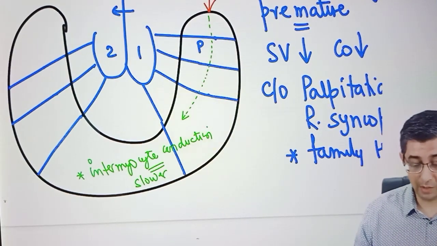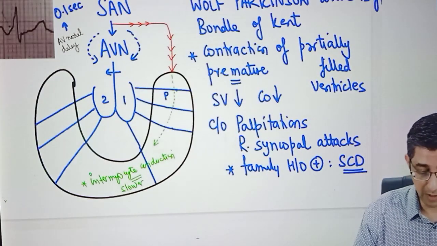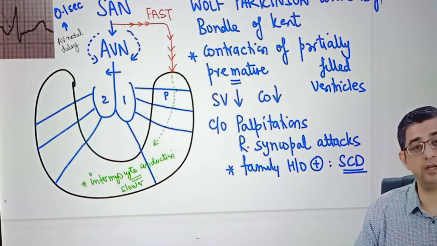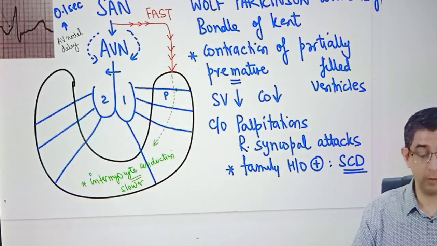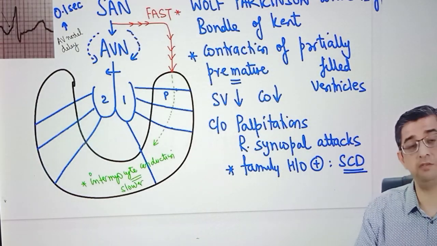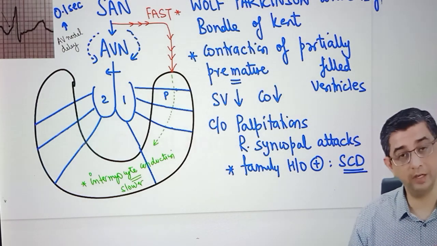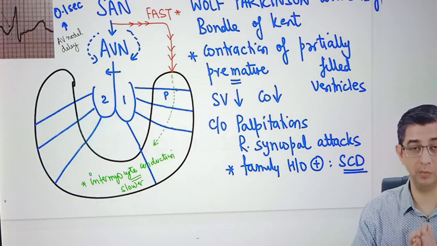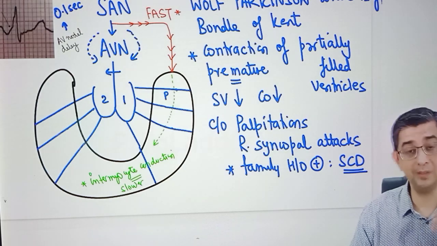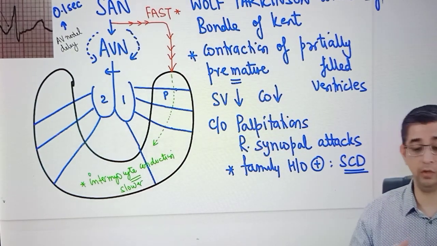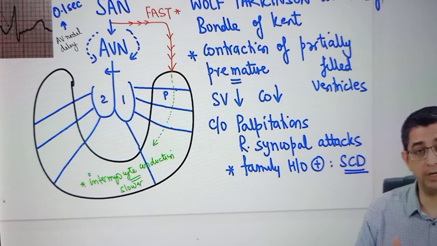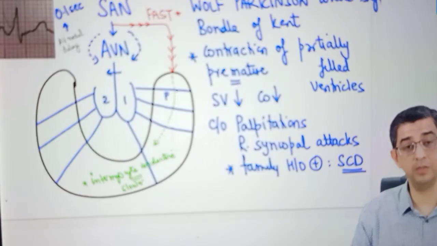The message is, in these patients, because there is going to be a fast conduction via the SA node directly to the ventricles, therefore the PR interval may be shorter. The reason for reduction in the PR interval is the fast conduction with respect to what I've shown in color red, but inside the ventricles per se, the current will spread relatively slow. I'm going to highlight this once again, guys, because most people say, sir, on one hand you're saying fast, on the other hand you're saying slow. So please appreciate the perspective. When I say bundle of Kent, it's going to cause an earlier activation of ventricles, but when it comes to ventricles per se, the current inside the ventricle muscle will be spreading relatively slower.